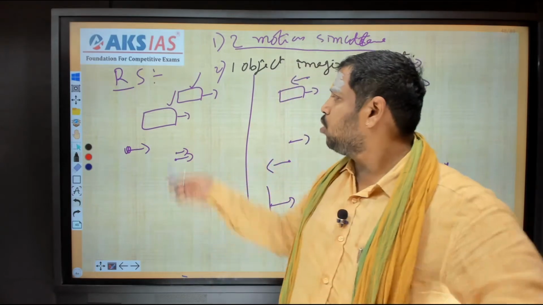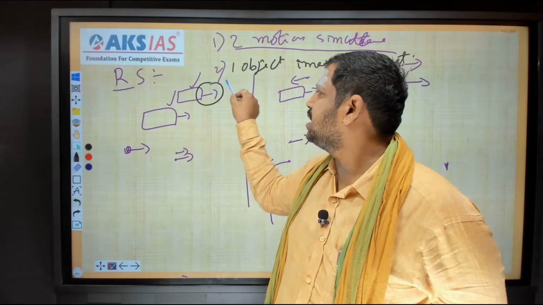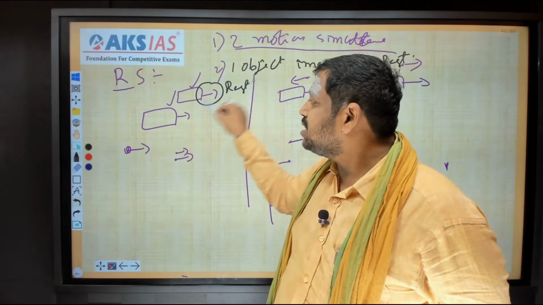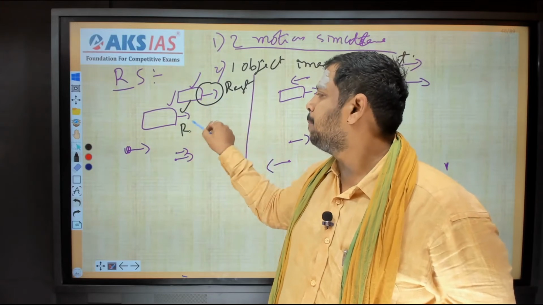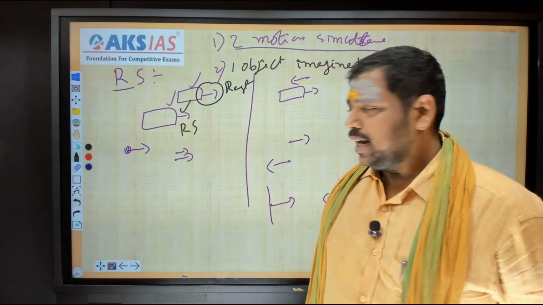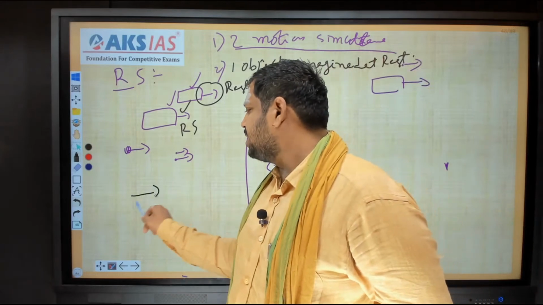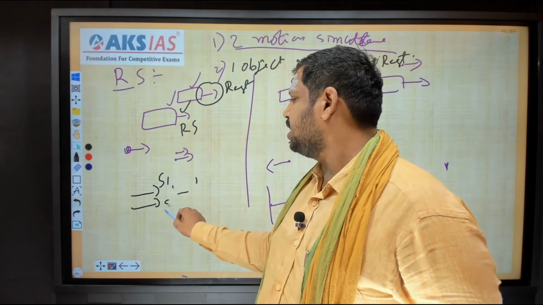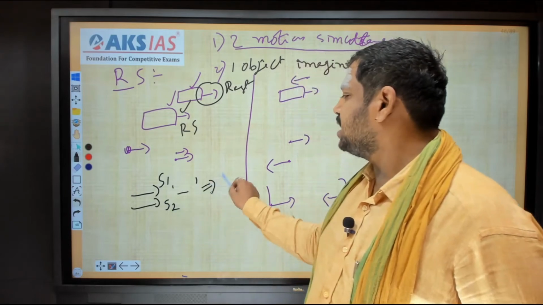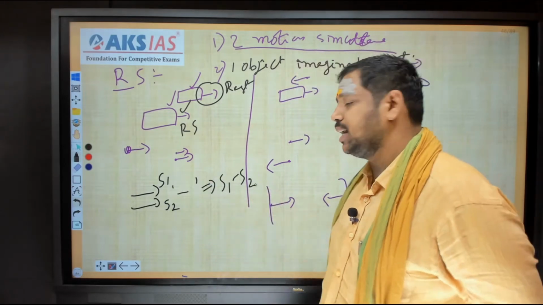Suppose these two are moving. If I imagine this one is at rest, then this train moves. It will never go with its own speed; it will go with a relative speed. This is the point we should notice. Next point: when two objects are moving in the same direction, relative speed is nothing but subtraction. It is going with speed S1 and the other with speed S2, so the relative speed is S1 minus S2 or S2 minus S1, whichever is greater.